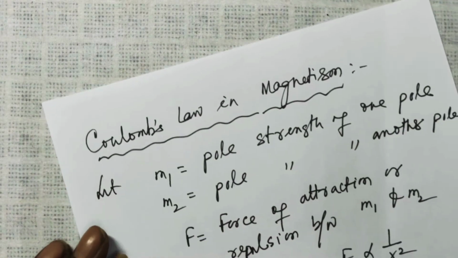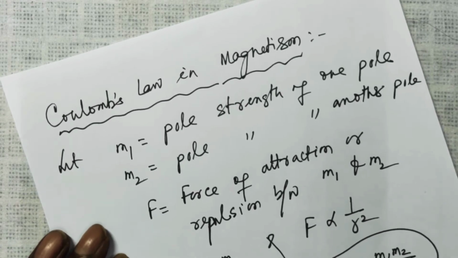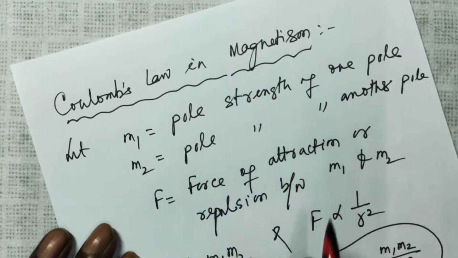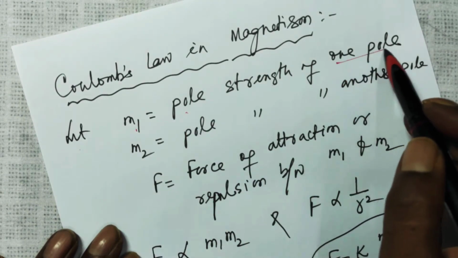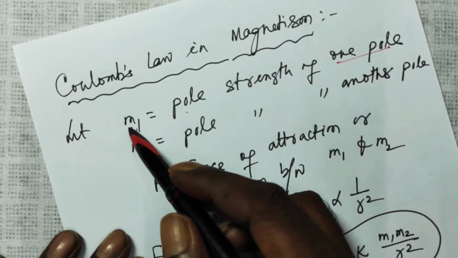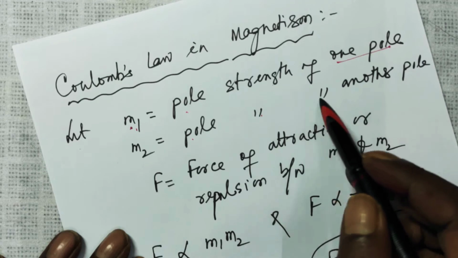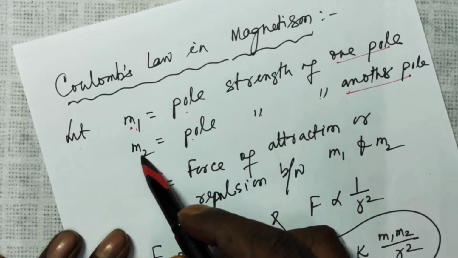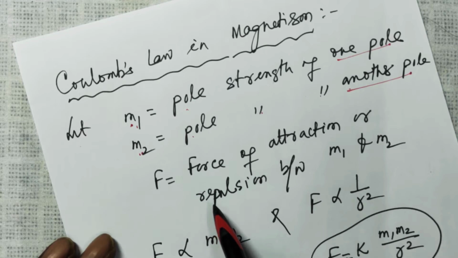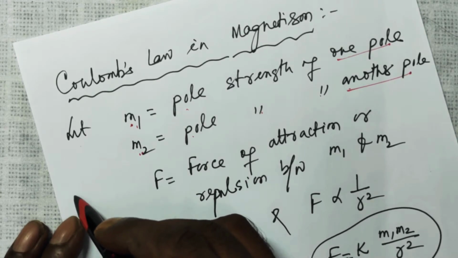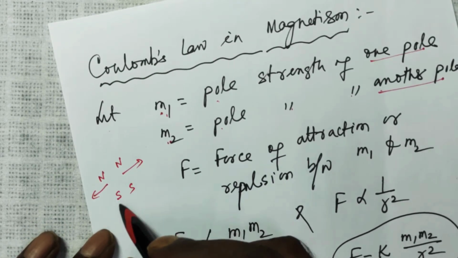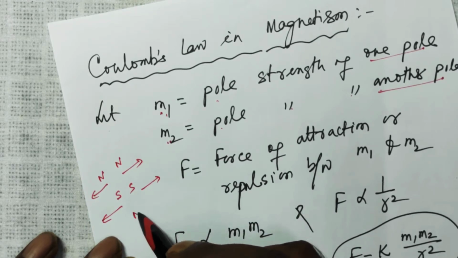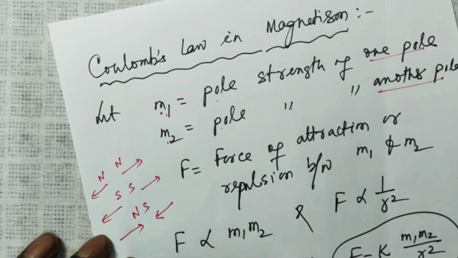Now the chapter really begins from here. Very similar to electrostatics, Coulomb's law in magnetism. Now, let M1 be the pole strength of one pole, which can be a north pole or a south pole. M2 is the pole strength of another pole. As we know, two similar poles, north and north, repel each other. A south pole and a south pole also repel each other. A north pole and a south pole attract each other, right?